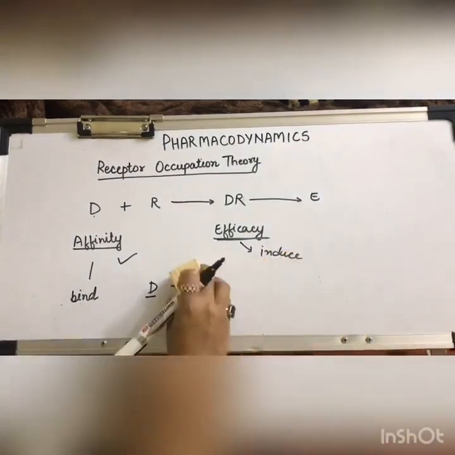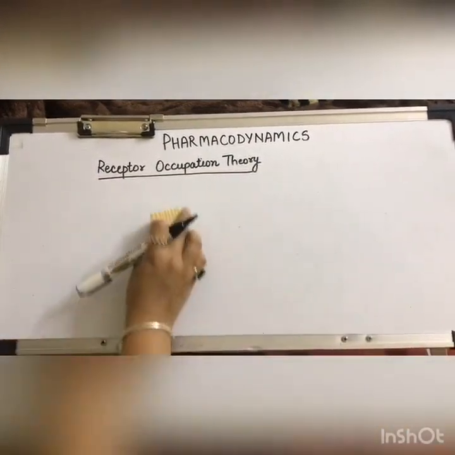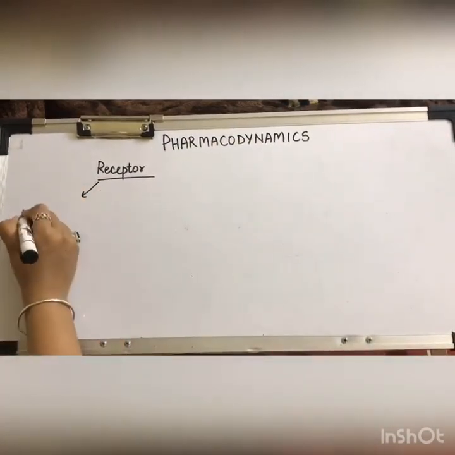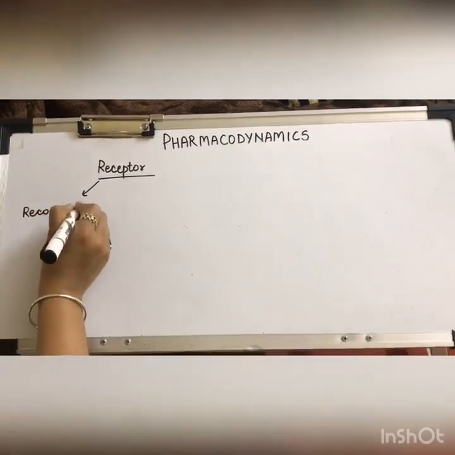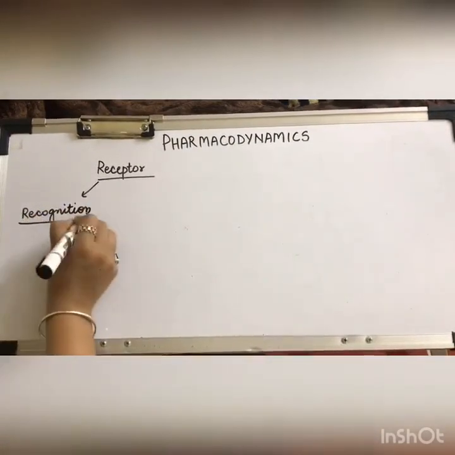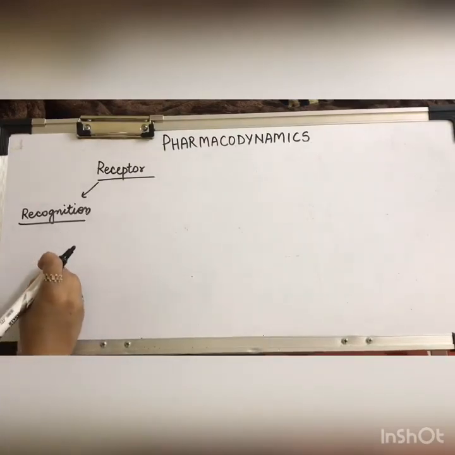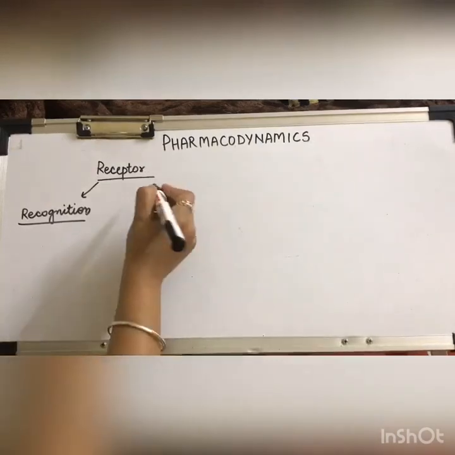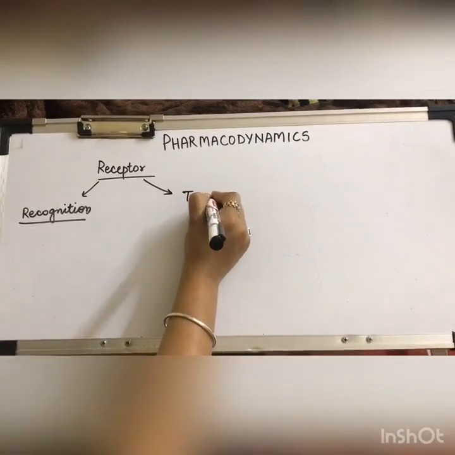Now these receptors have two types of essential functions. One is recognition of a specific ligand. They recognize that specific ligand and bind to it. The second essential function is transduction.